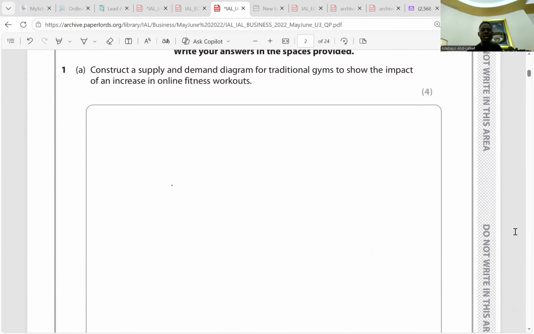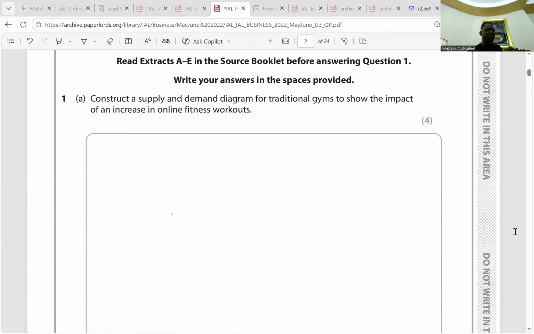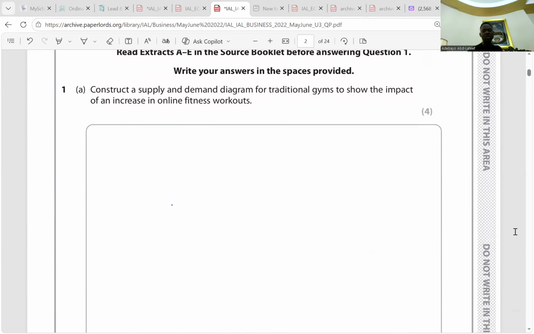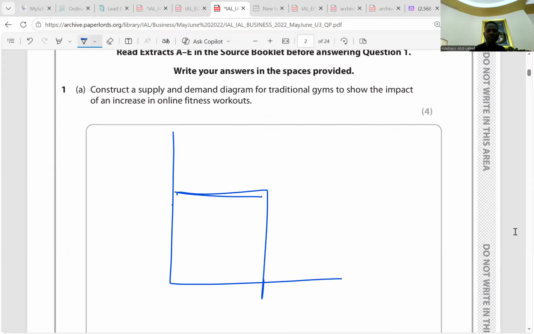Construct a supply and demand diagram for traditional gyms to show the impact of an increase in online fitness workouts. An increase in online fitness workouts is a substitute to traditional gyms. So if that is increasing, it means traditional gyms will be reducing. So the demand curve facing traditional gyms will shift leftward. So the graphical representation is this. So we're going to have demand. So we're going to have the first equilibrium. So let's draw it here.